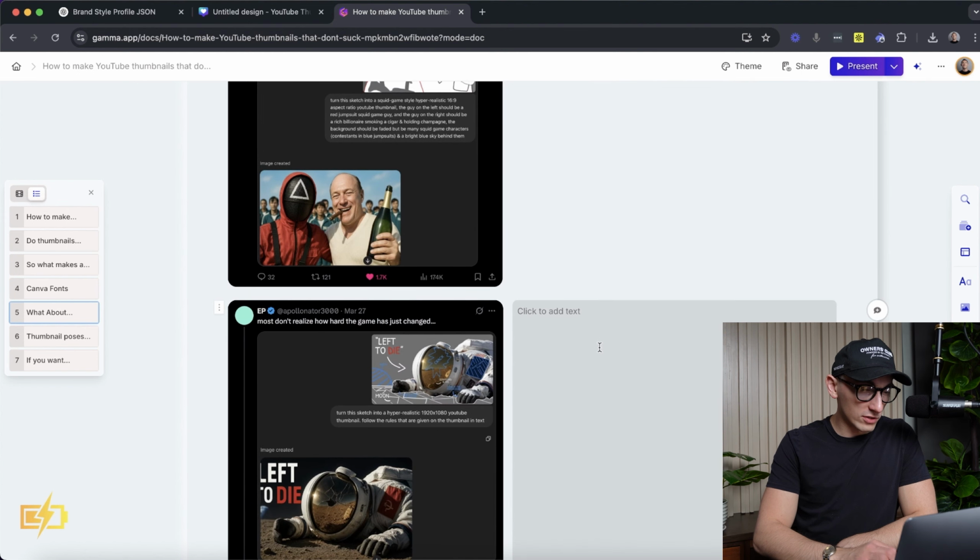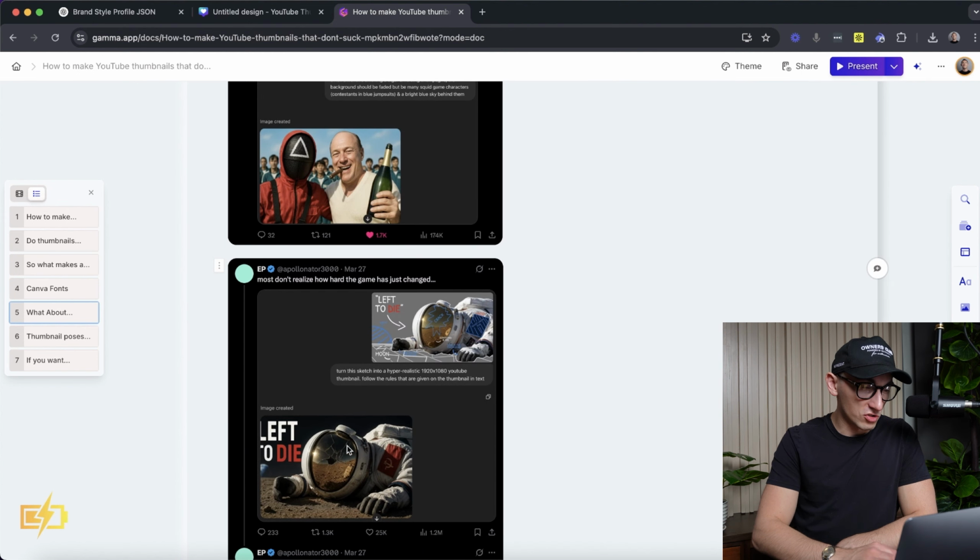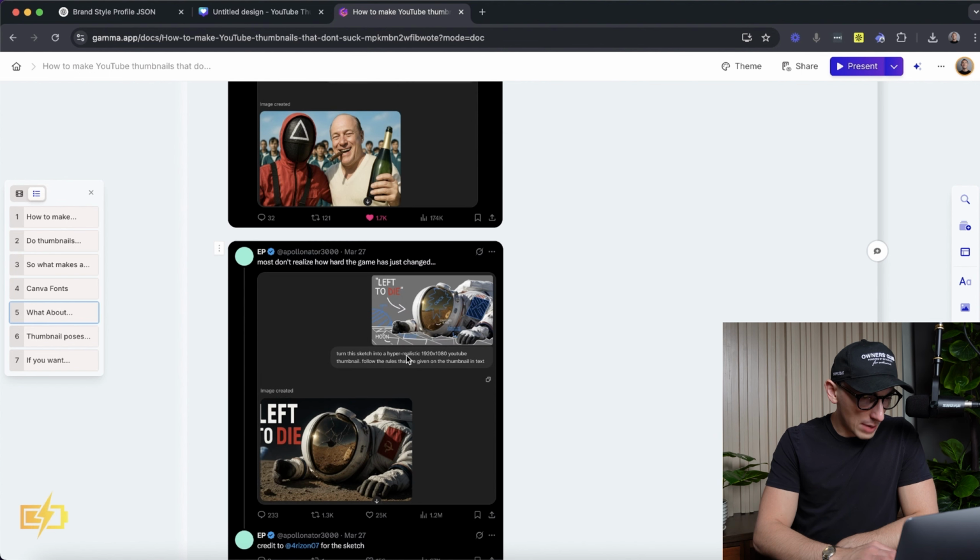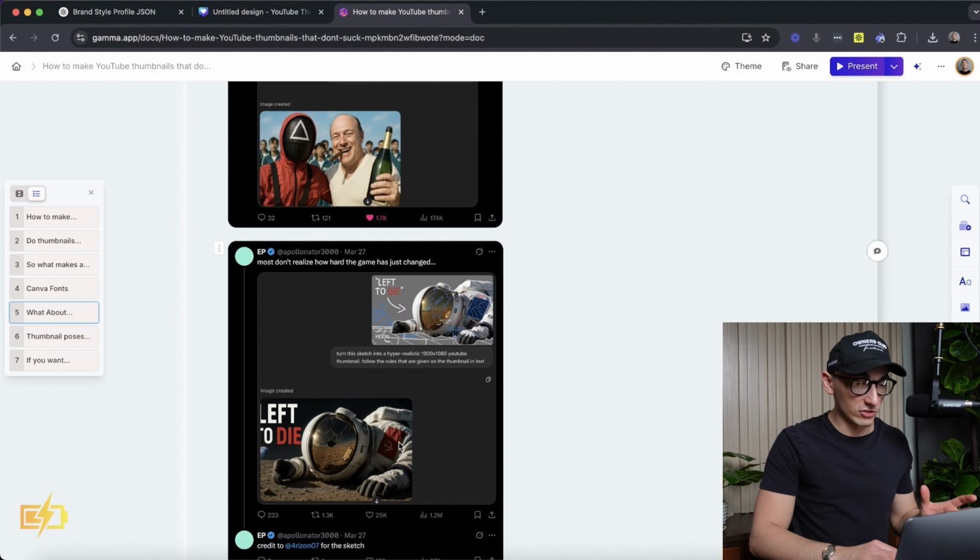Let's go to another one. So again, an example of a faceless channel or something. Turn this sketch into a hyper realistic 1920 by 1080 YouTube thumbnail. Follow the rules that are given on the thumbnail in text. Now that's crazy, because if you zoom in, like this mask that he has, the glass wasn't cracked, and he instructed it to create a moon underneath him, to crack the glass, to add a Soviet flag there. This is really crazy, and it's really good.